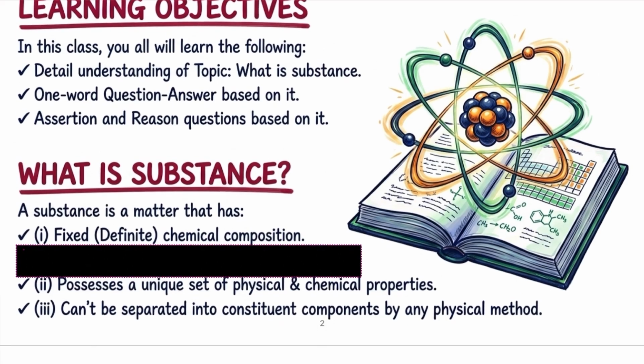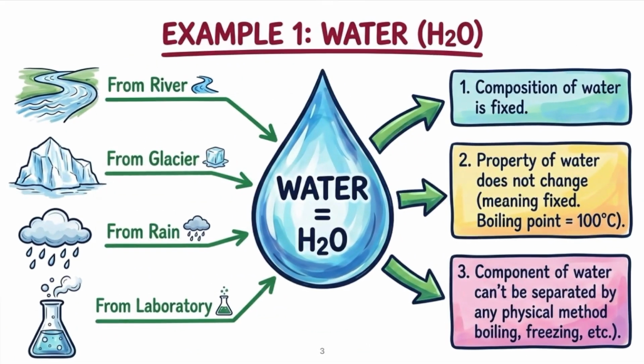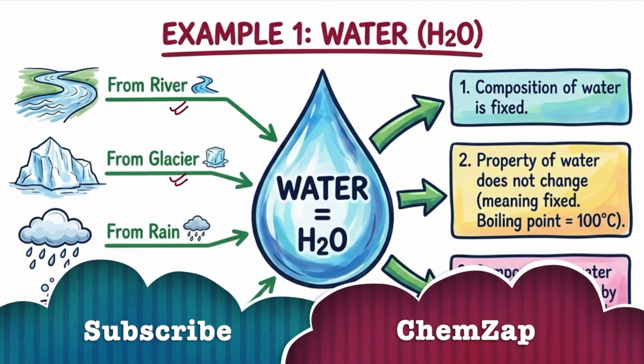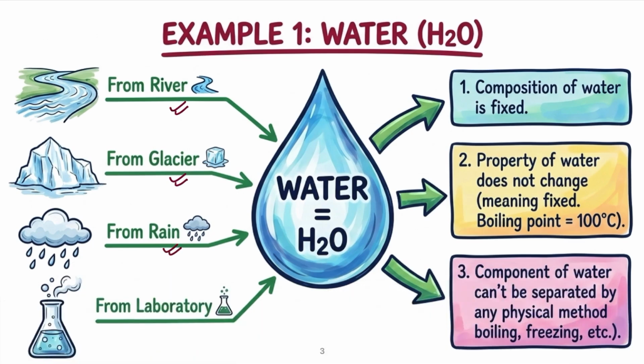Let's consider the example of the formation of water. Now you can check, we can get water from different sources: from a river, from a glacier, from rain, and from a lab by the chemical reaction between hydrogen and oxygen under special conditions. But when you check the water, the molecular formula of water is H2O. The composition of water is fixed, meaning whatever the source, the water will be made up of hydrogen and oxygen only.